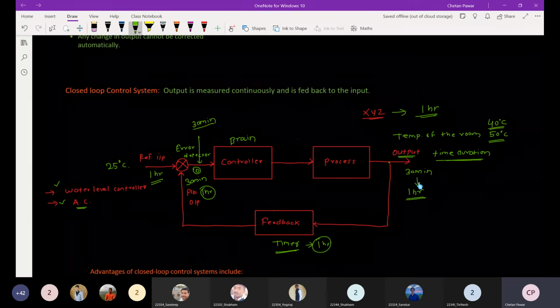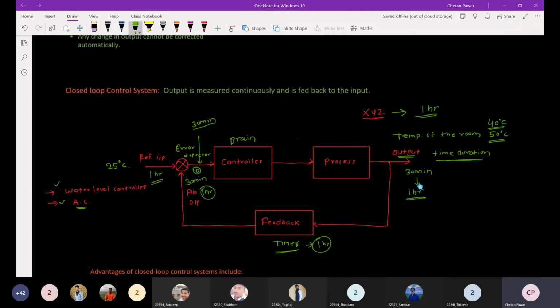I will use a temperature sensor as the feedback element. That sensor will monitor my room temperature and indicate that 40 degrees Celsius is the room temperature. That will be the feedback output. What is my reference input? 25 degrees Celsius, right?